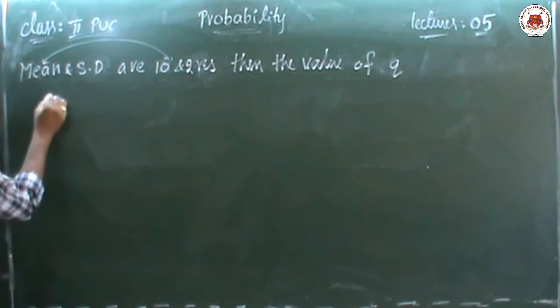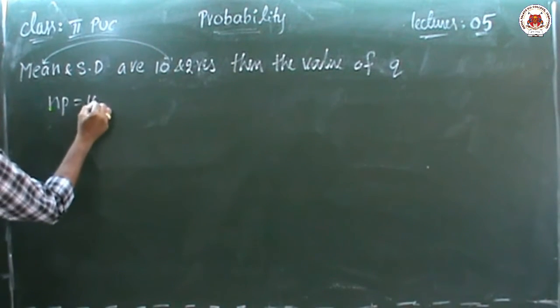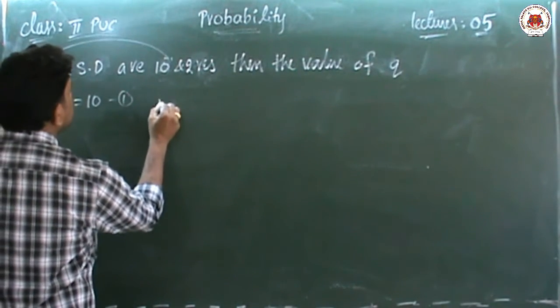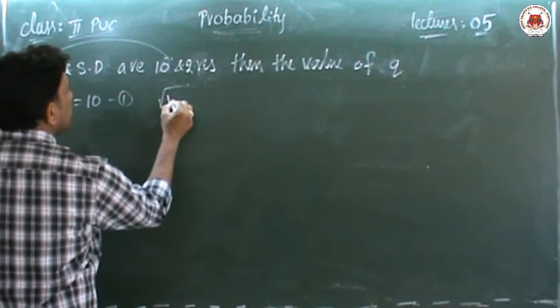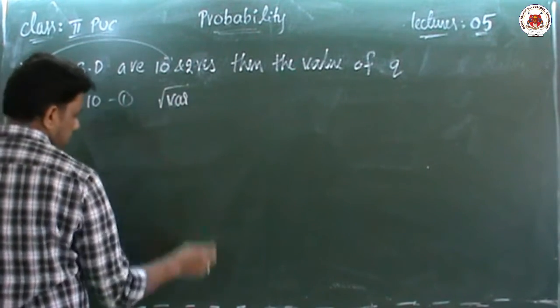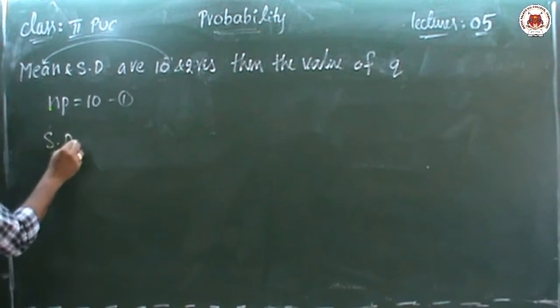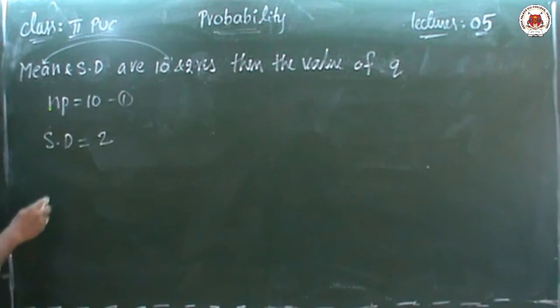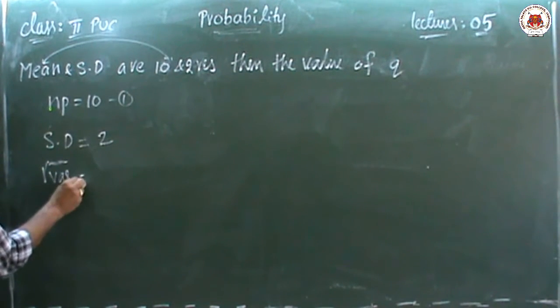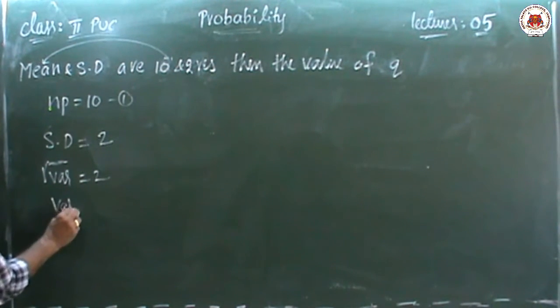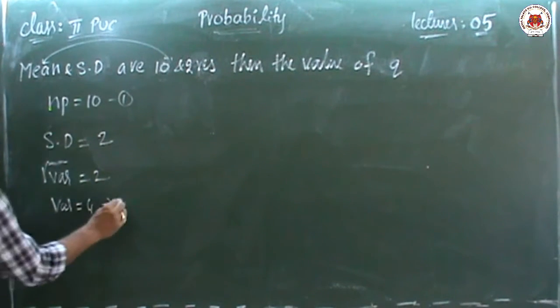Mean means NP equal to 10, first equation. Standard deviation is given as 2. Standard deviation is square root of variance. So square root of variance equal to 2. Then squaring on both sides, variance equal to 2 square, which is 4.